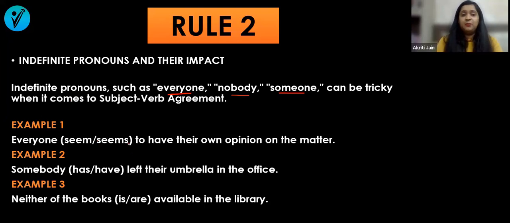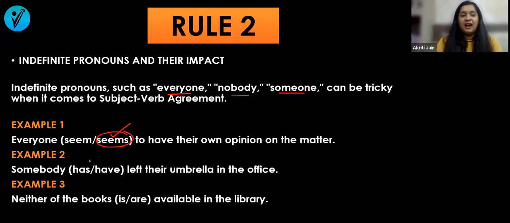Everyone seems to have their own opinion on the matter. When we're talking about everyone, we will take the singular verb. The singular verb here is the one with s. So, everyone seems to have their own opinion on the matter. Somebody has or have left their umbrella in the office.